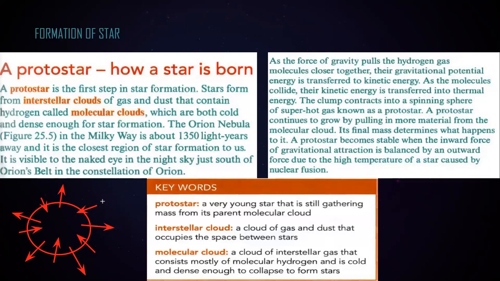So what is the formation of a star? The star started with an interstellar cloud and then turned into a molecular cloud, and then all the things coming together, the temperature is increasing and the size or the mass is also increasing. Once the inward pressure and outward pressure are balanced, the protostar will become a star.